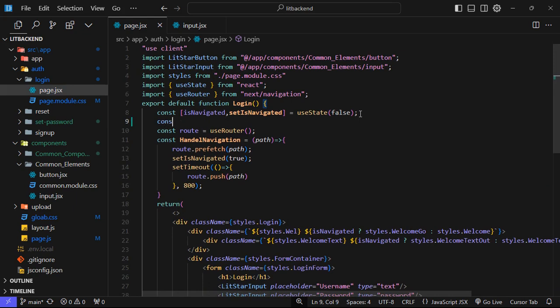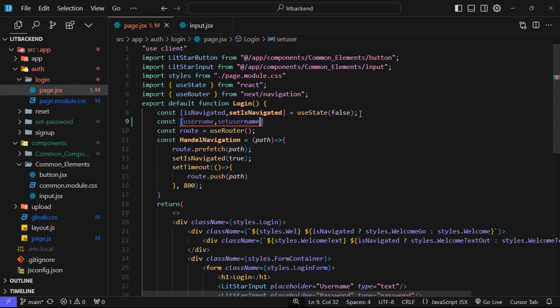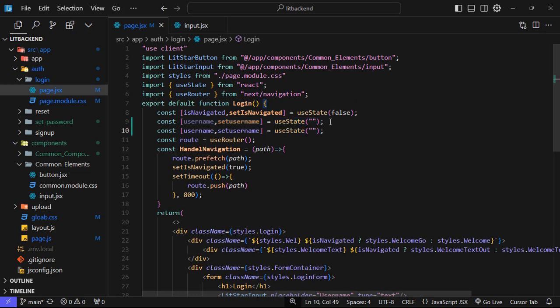So I will take one useState with the name username, and setUsername, and I will say useState with an empty string. Okay, now I will do the same for password also. I will copy it and paste it, and I will make it password and setPassword.